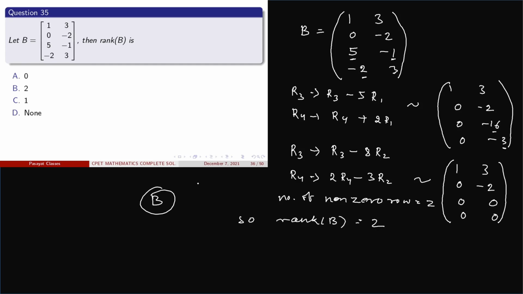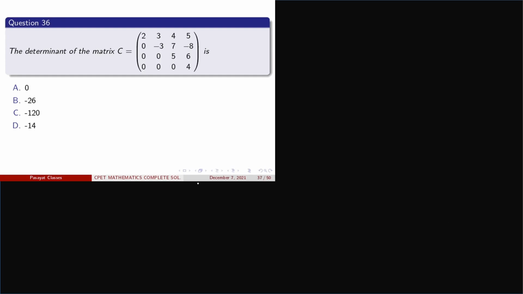Now come to another question, that is question number 36. Here we have to find what is the determinant of the matrix C, and here observe that the matrix C is lower triangular matrix. Observe that here these are all zeros. So this one is a lower triangular matrix.